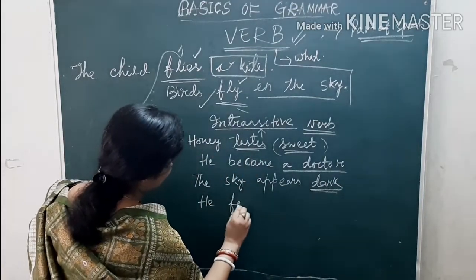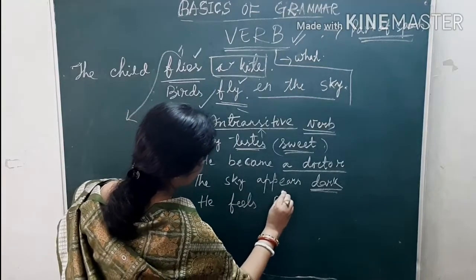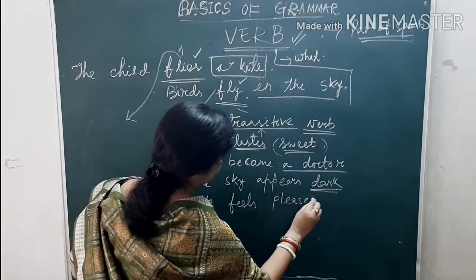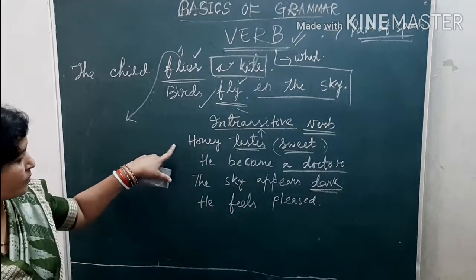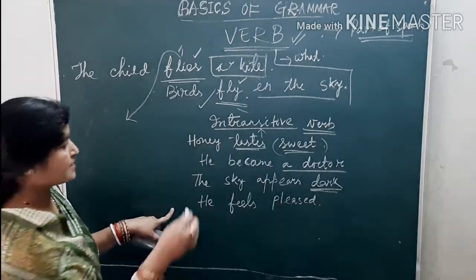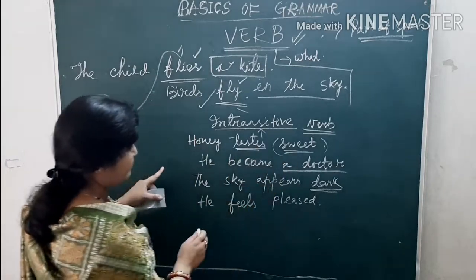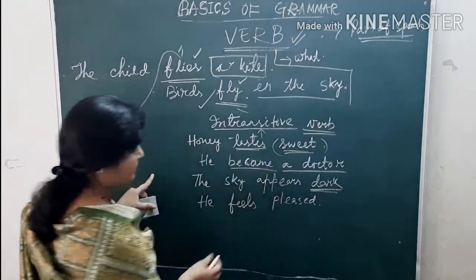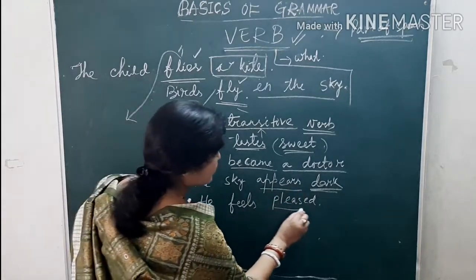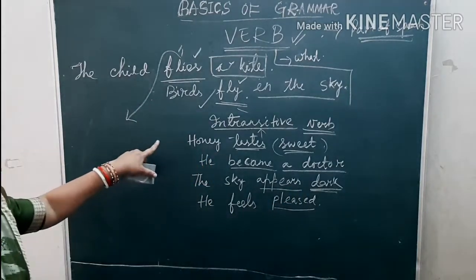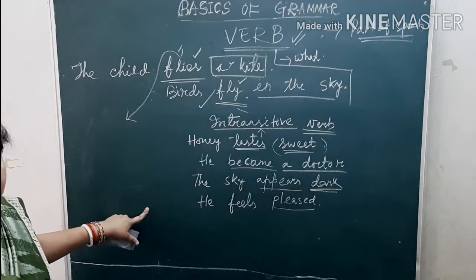He feels pleased. So I have written here 4 sentences. One is honey tastes sweet. He became a doctor. The sky appears dark. He feels pleased. So these all are intransitive verbs.